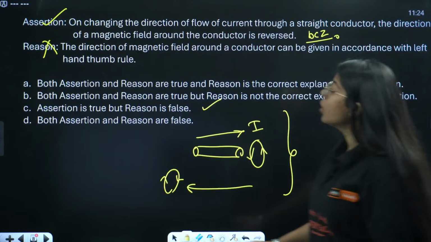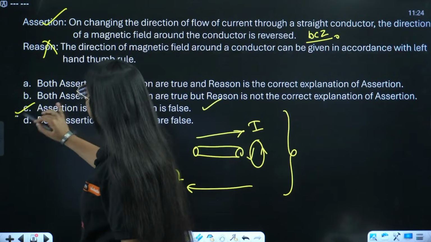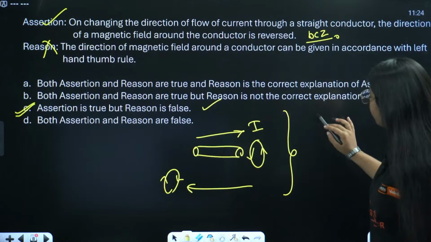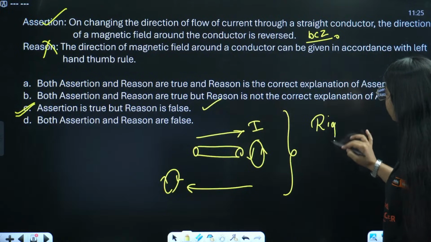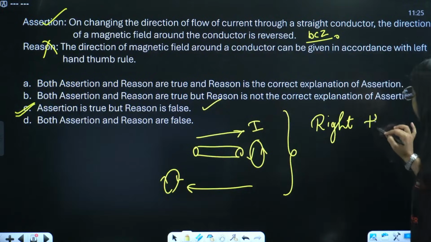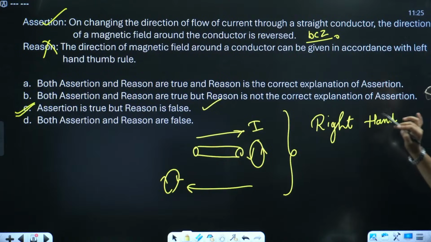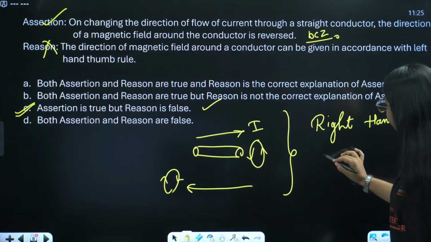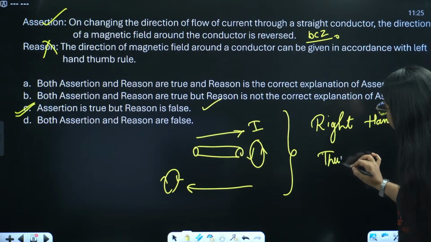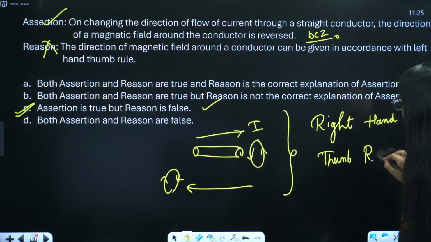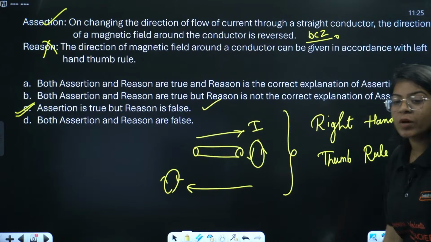Very good. So all of you are correct. The correct option is C, and we use the right hand thumb rule to find the direction of magnetic field due to current. Right hand thumb rule. Very good. Let's move on to the next question.